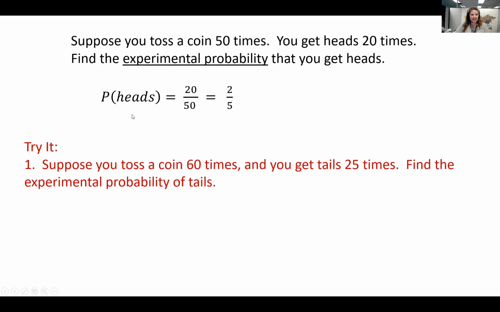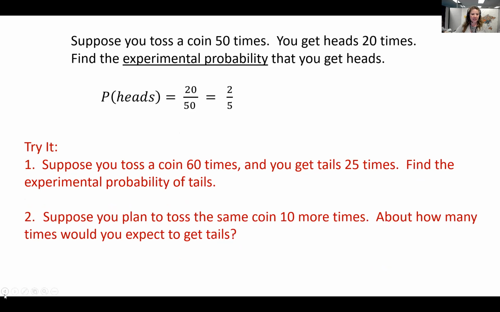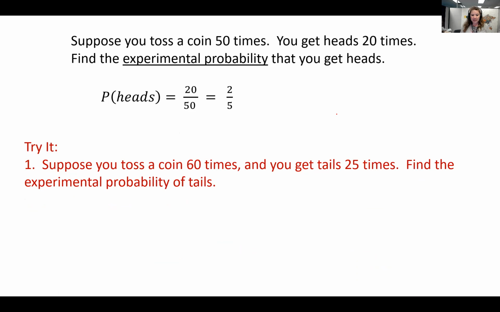So based on this experiment right here, oh, I'm sorry, different scenario. Suppose you toss a coin 60 times and you get tails 25 times. What is the experimental probability of getting tails? So that's going to be 25 out of 60. And both of those numbers can be divided by 5.